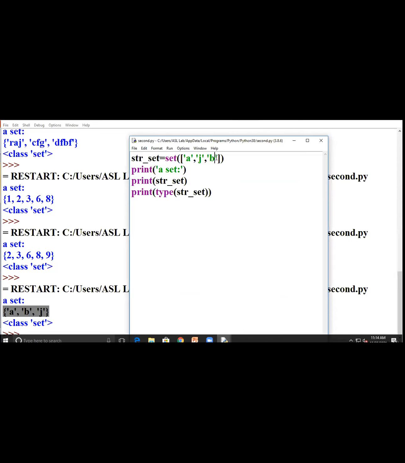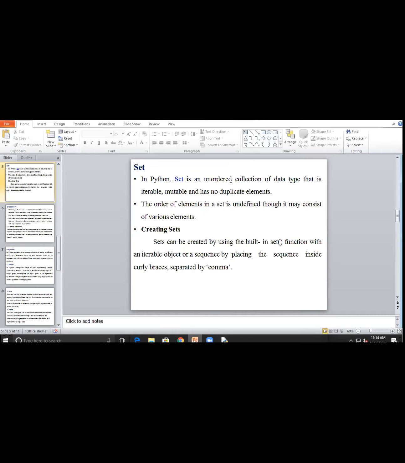Set means it arranges unordered data in increasing or decreasing format. I told you, a set is an unordered collection of data type that is iterable. Iterable means every iteration it will represent differently. It is mutable.